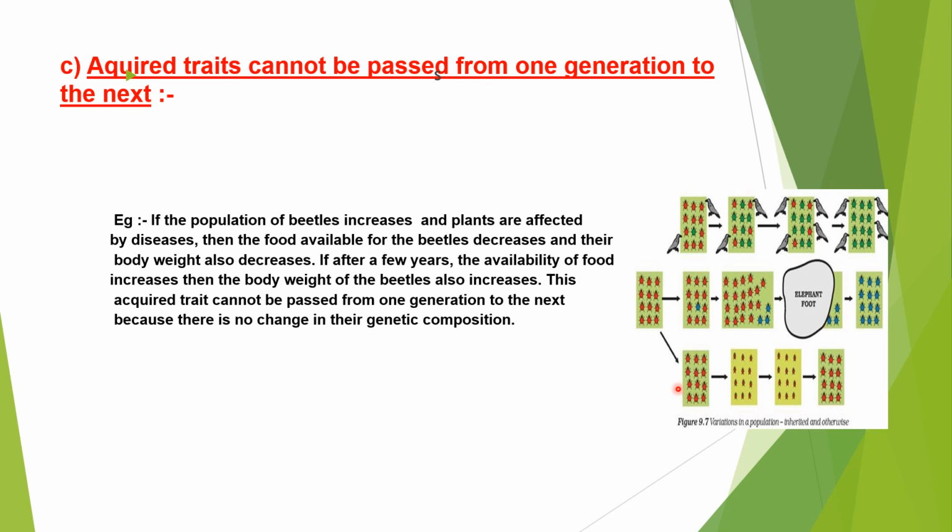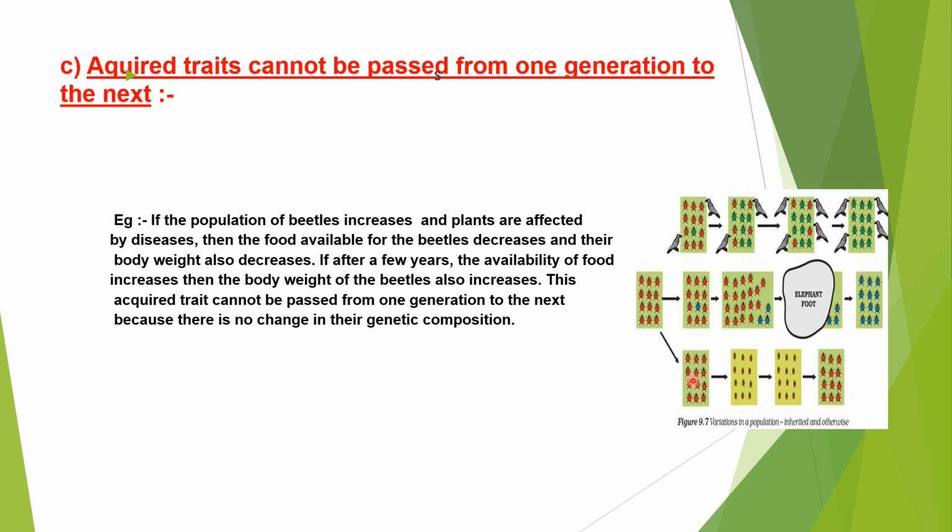That's why the beetles didn't get sufficient food for their survival, and the beetle population decreased. Because of lack of food, their body weight decreased.